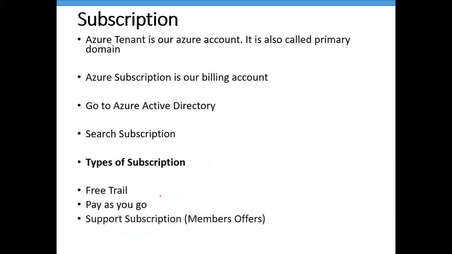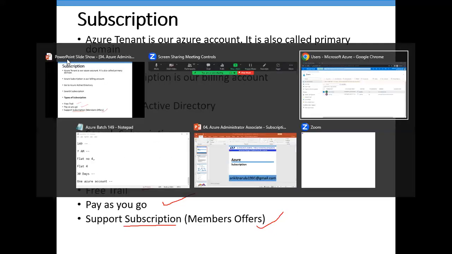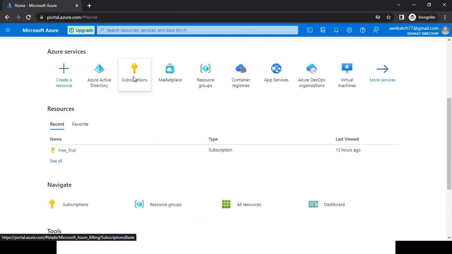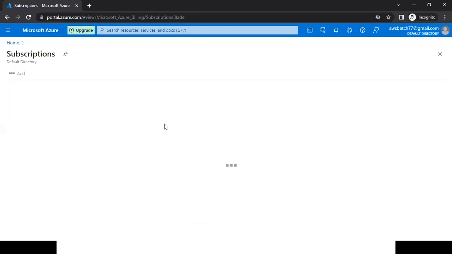And we can get 3 types of subscriptions. One is free trial, pay as you go, or if you want, you can get a subscription from Azure also. In this one, you will get some free quota from their side. You can pay in advance to Azure also. Then they will assign that particular subscription to you, or under your subscription, they are going to add that free quota, because every subscription we get has one ID.